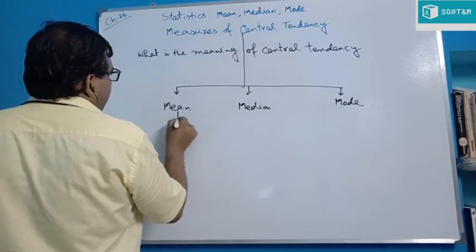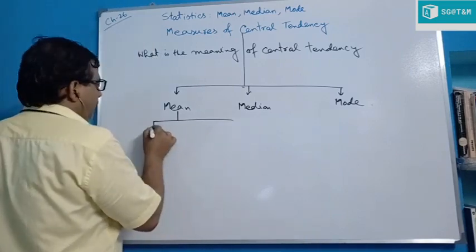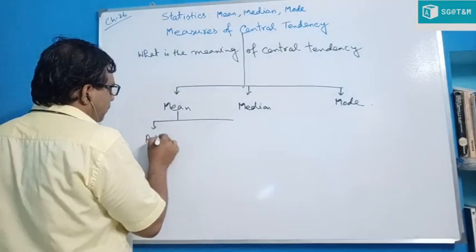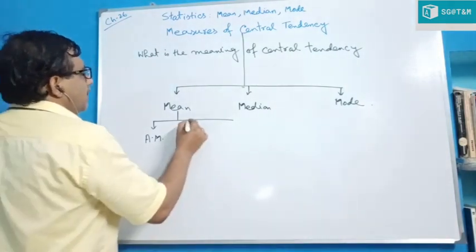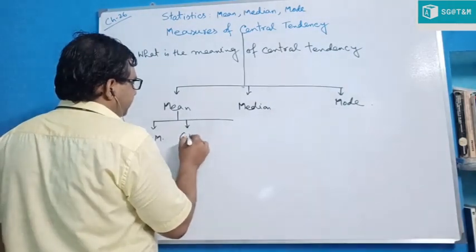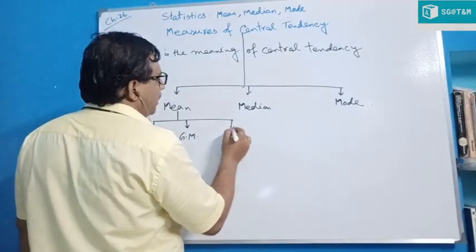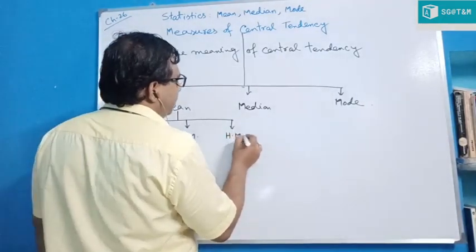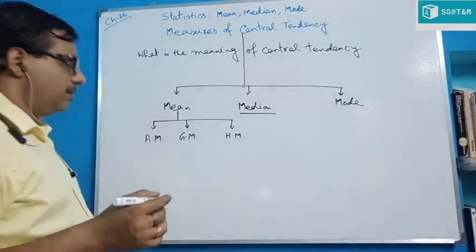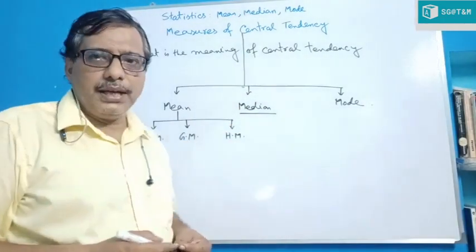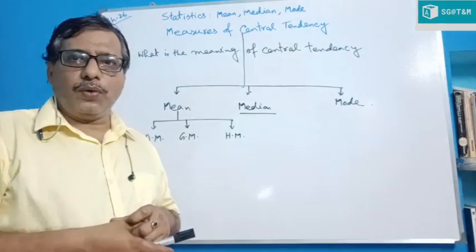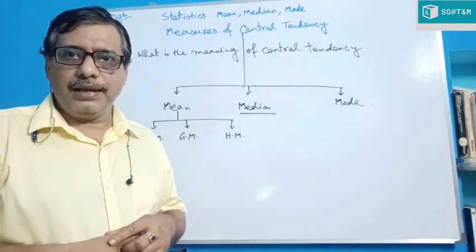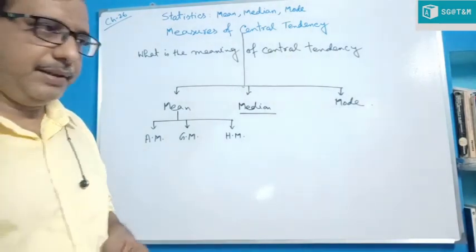Mean can be divided in 3 ways. If it is not specified, we find the arithmetic mean (AM), the geometric mean (GM), and the third one is the harmonic mean. Median is not only a median, it is a partition. Partition has several types. One type is median, others are quartiles, deciles, percentiles, thousandtiles, etc.